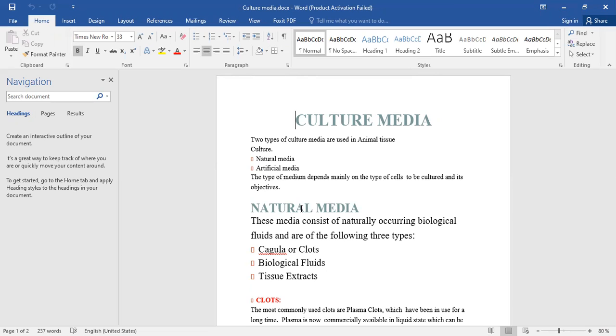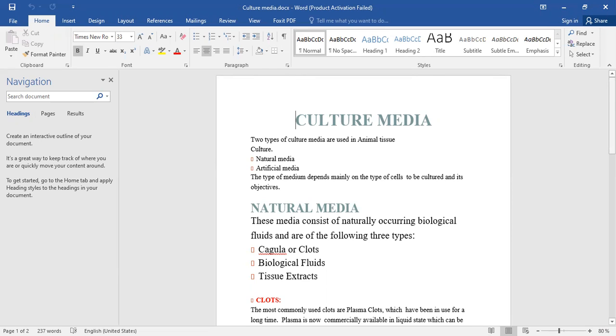So that's why we are using these natural biological fluids such as serum, coagula, and tissue extract. Okay, so these are the basic natural media.